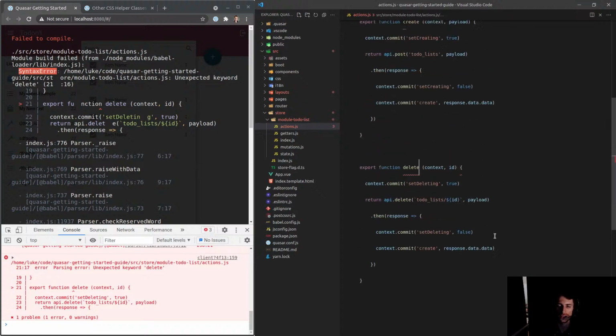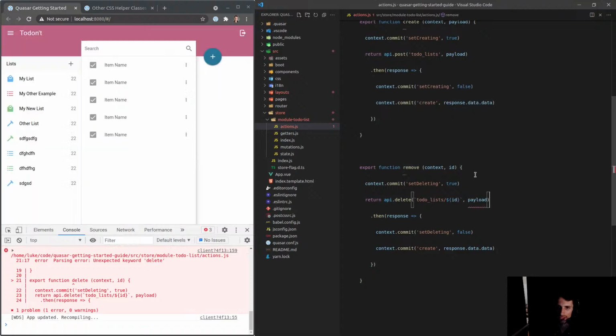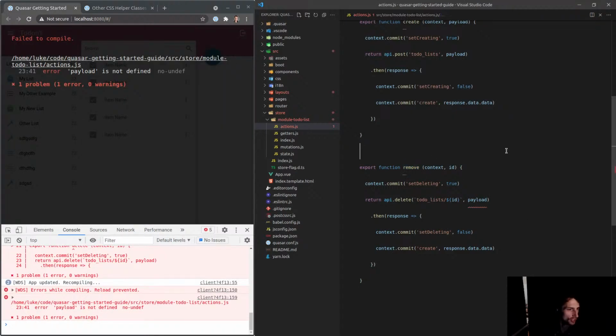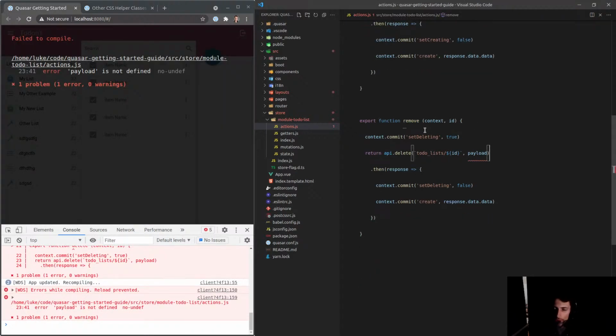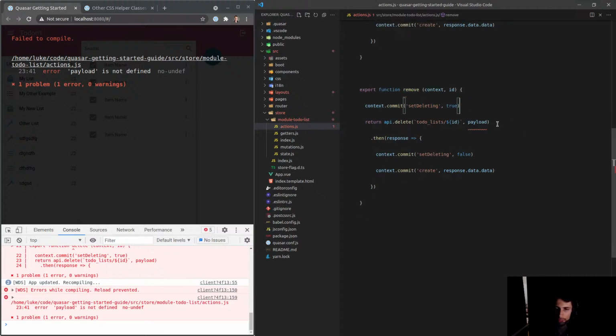Yeah, okay. So we'll have to say remove. I don't really like that, but is that reserved too? Unexpected keyword. Oh no, that worked. All right, so we got this remove action that sets the deleting. That'll make the spinner thing work for that.